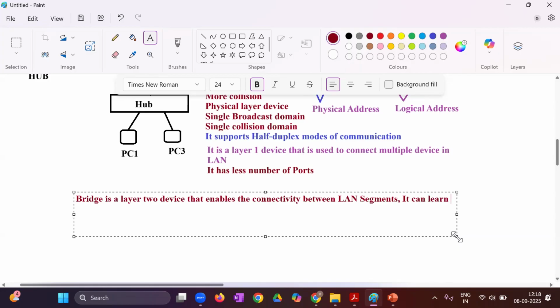It can learn the MAC address. It means bridge can learn the MAC address.